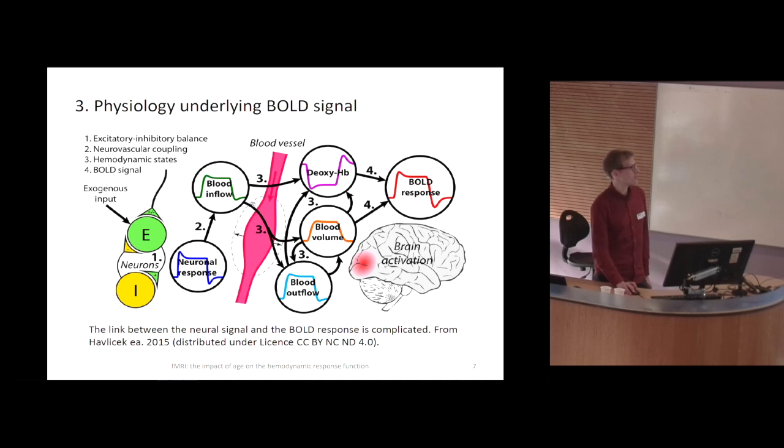So it's not only blood flowing to this part that needs more oxygen, but also there will be changes in the blood volume, in the blood outflow, and the deoxyhemoglobin changes. This is all interacting with each other in a very confusing way. It's extremely difficult to actually think about what is going on at every single compartment, because you have so many of them, you average the signal.